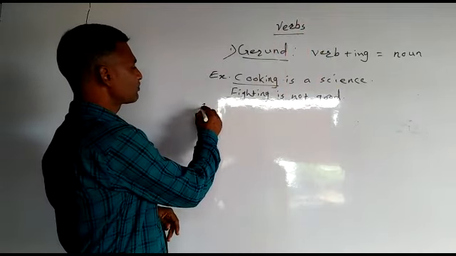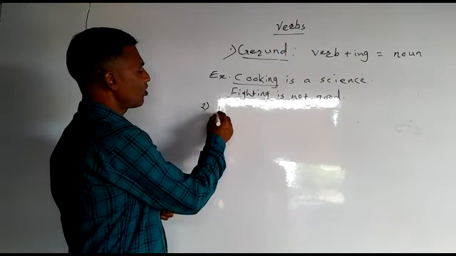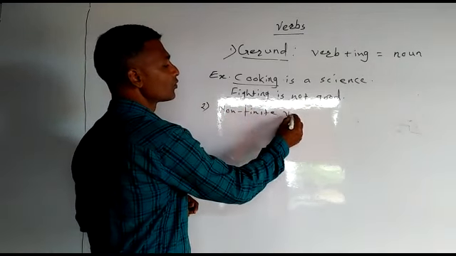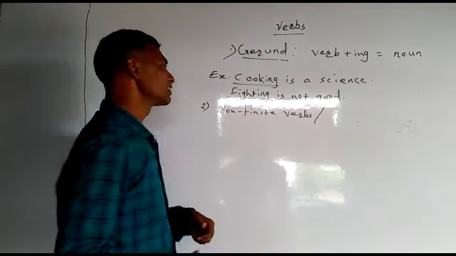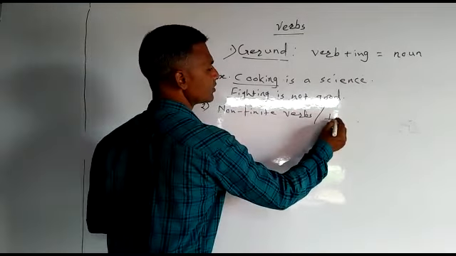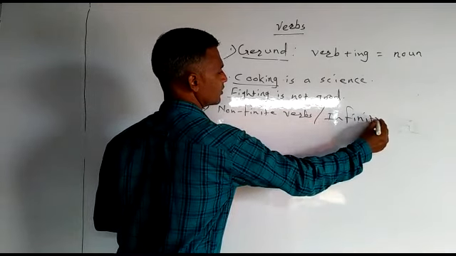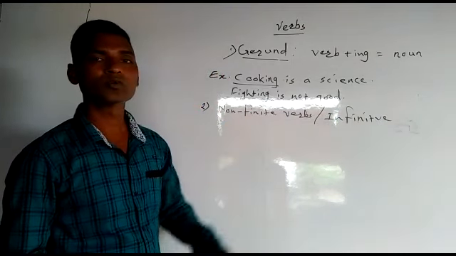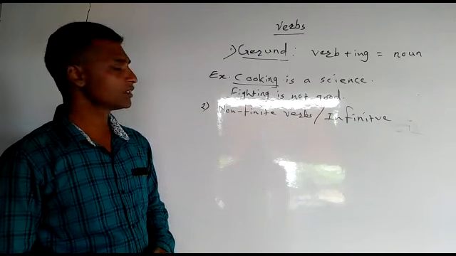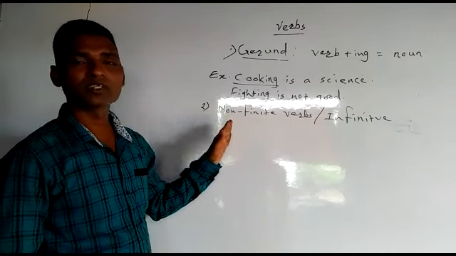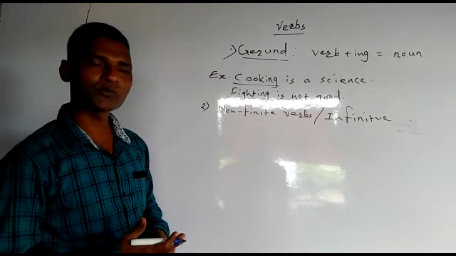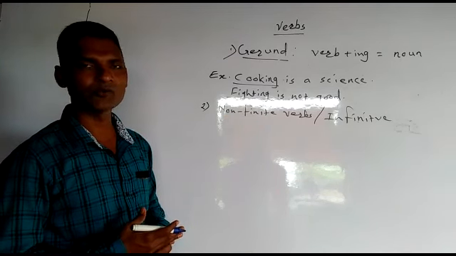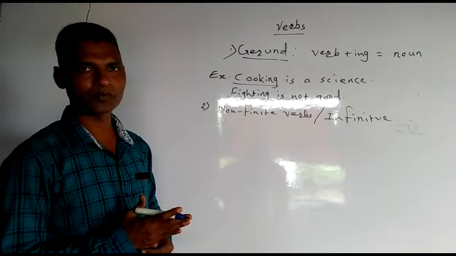What is the second term about verb? The second term is non-finite verb. Non-finite verbs, or it has another name, infinitive. What are such verbs? These are kinds of verb. They do not change according to your subject or according to your tense or according to your number. They remain same.